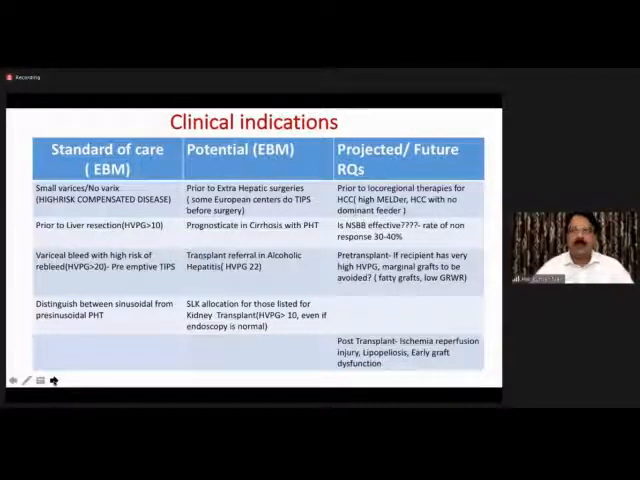Now, variceal bleed, many advanced liver centers are going for preemptive TIPS, whereby if HPPG is more than 20, then don't go for endotherapy, go for a TIPS within 72 hours. That is preemptive TIPS or pre-TIPS.